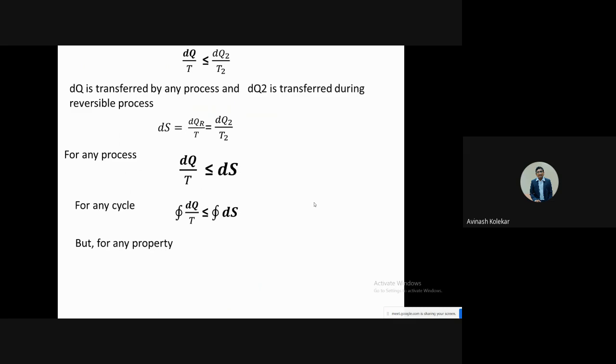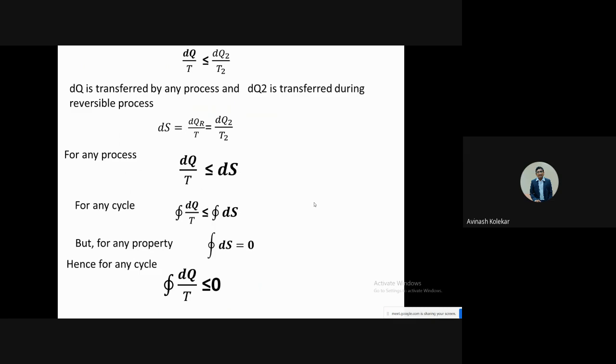And if you integrate it, then the cyclic integration of dq by T is less than or equal to 0. Don't get confused here. There will definitely be confusion, but don't confuse yourself. dS is nothing but dq by T, but that is true for reversible processes.